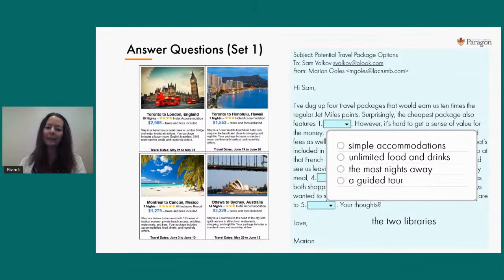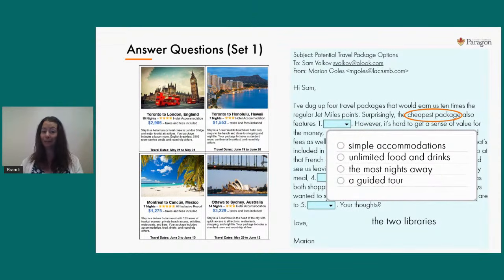So when I go back to those sentences that I just read out loud, the important words, the key words, are right here. So this first answer has something to do with the cheapest package. So we need to identify, of these 4 travel packages in the diagram, which one is the cheapest. That's what we need to do first before we can start looking for those answer choices within that part of the diagram. We already know where the prices are because we previewed this diagram earlier.